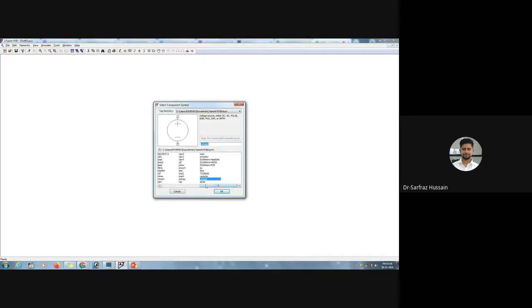Since we are doing the characterization for NMOS, there are two options. One is this, in which the bulk and the source are both shorted. We can either use this particular model, or we can use this NMOS 4, which has 4 terminals, all separated. So we'll choose the NMOS 4. Both NMOS and NMOS 4 are there, but generally we use the NMOS 4 because we can connect the bulk to any other terminal, or we can put any voltage to it. That's why we basically choose the NMOS 4.